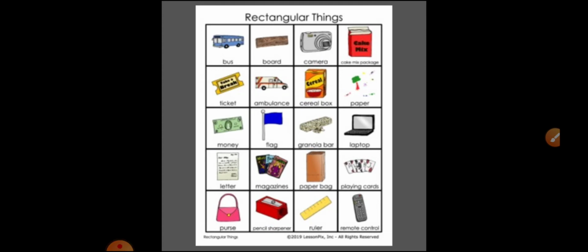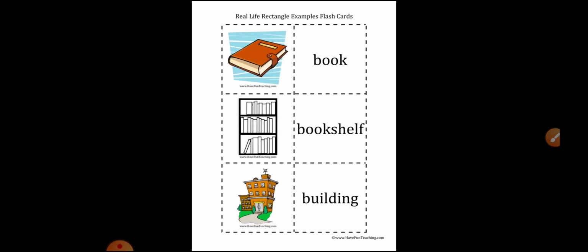Okay, so these are rectangular things like bus, board, camera, ticket, ambulance, then money, flag, laptop, and then ruler, remote control, purse. These all are rectangular things. Remember this. Here, see children, book, bookshelves, building, they all are in rectangular shape.